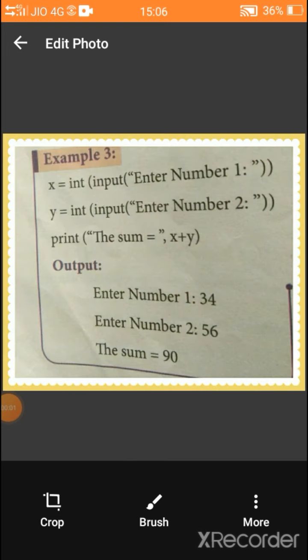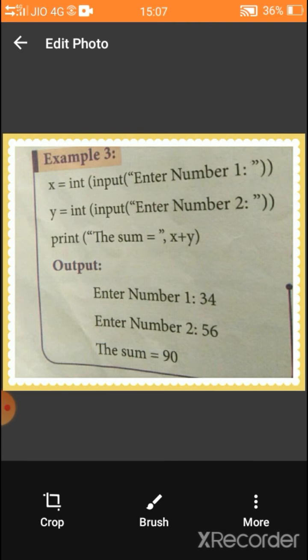This program is the example for sequential statement. In this program, x equal to int bracket of input, then bracket of we have to give "Enter number 1". Within the double quotes, we have written something that will be printed when it displays the output. So int and input are functions.